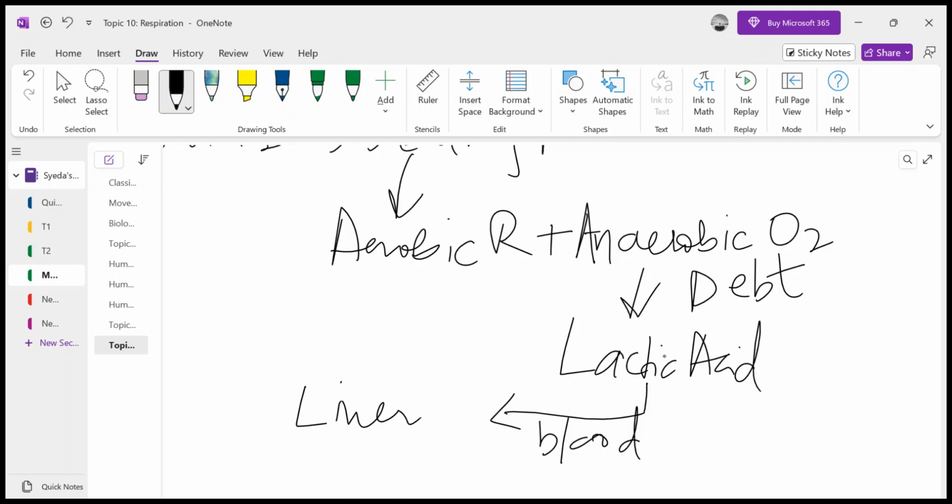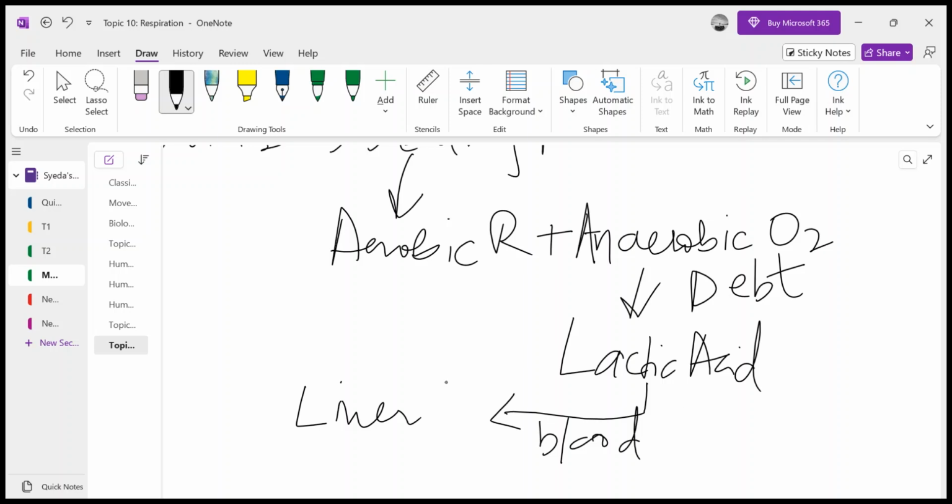This was the oxygen that was missing when we required energy, so our body carried out anaerobic respiration. Since anaerobic respiration happened without oxygen, oxygen is in debt. Oxygen has to be borrowed from the atmosphere to oxidize this lactic acid in the liver.